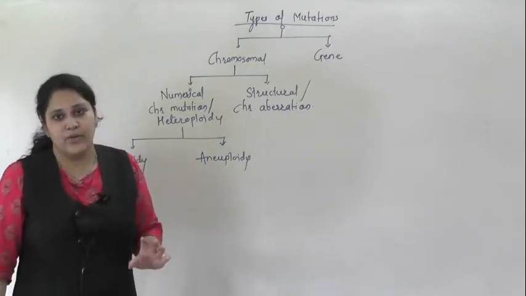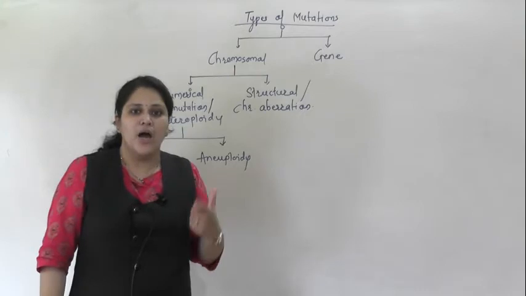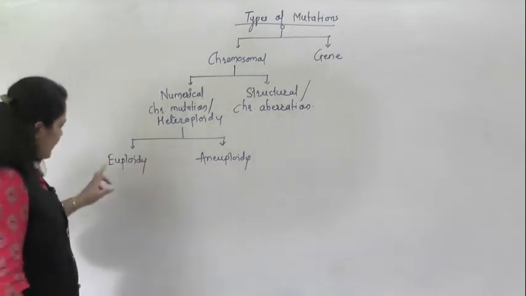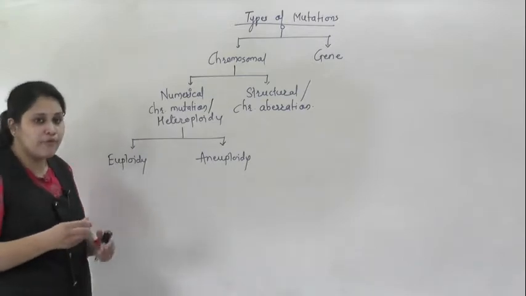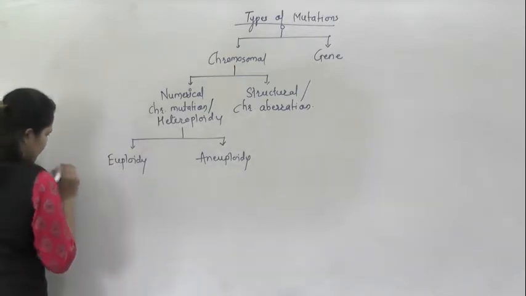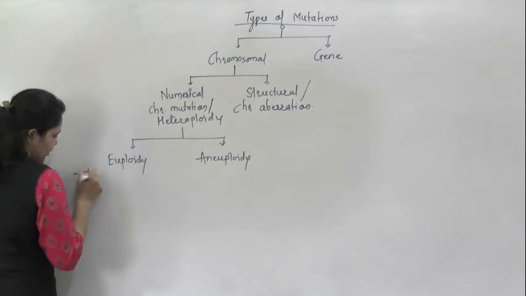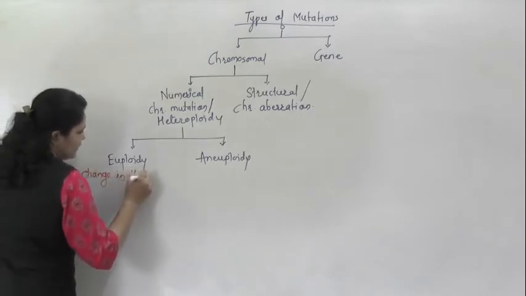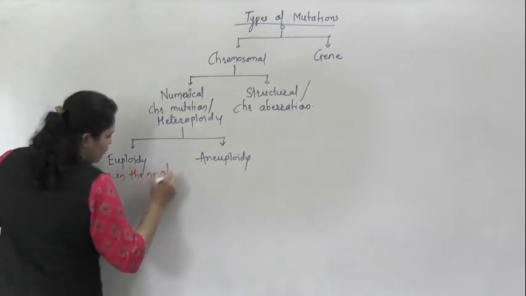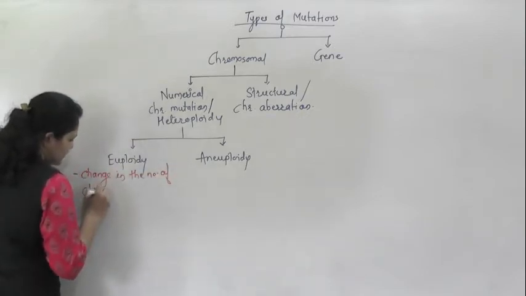Now try to understand what is the difference between euploidy and aneuploidy. Euploidy means it is a change in the number of chromosomal sets. Here what I am writing: change in the number of chromosomal sets.